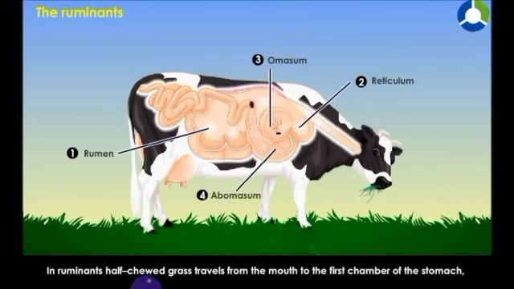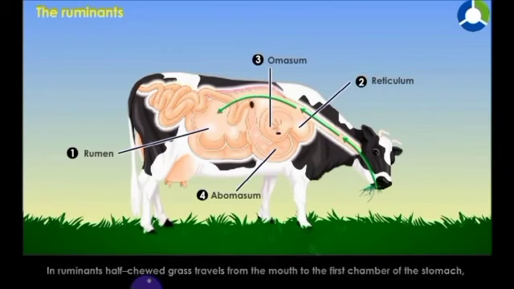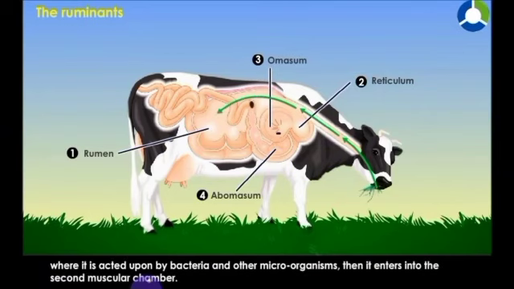The food swallowed by the ruminants enters the first and biggest chamber, rumen. Here the food is ground, then it moves into the reticulum, from where it is returned to the mouth to be broken into smaller pieces and converted into a soft pulp called cud.